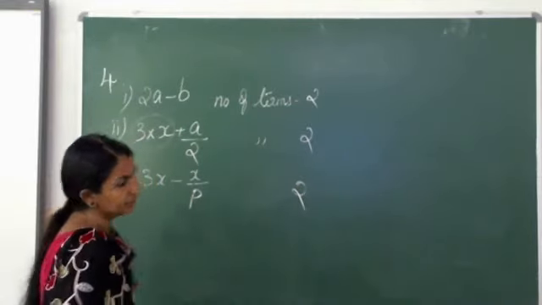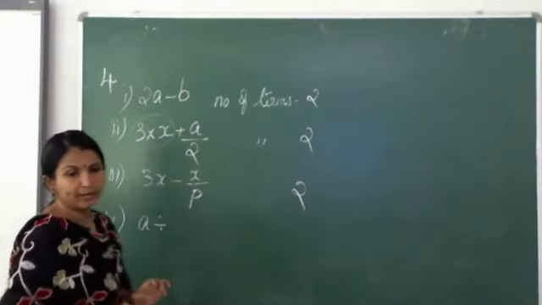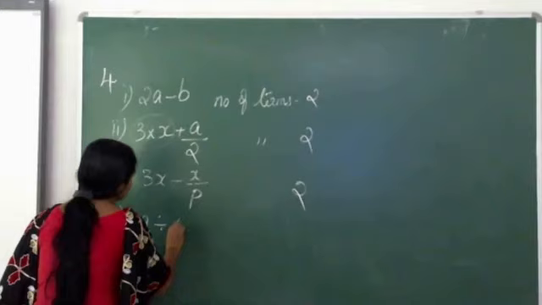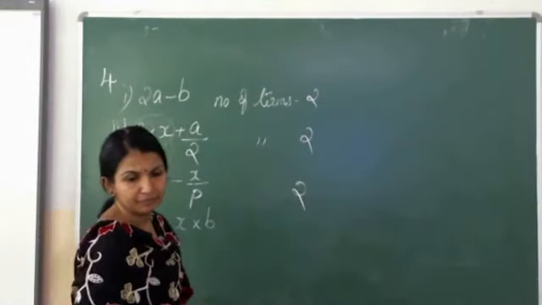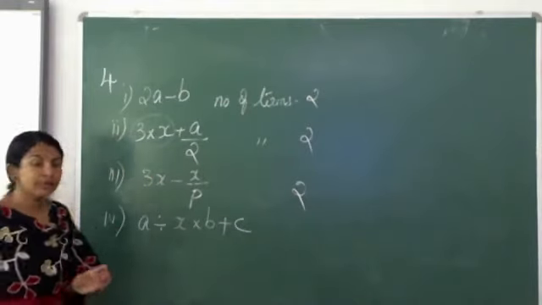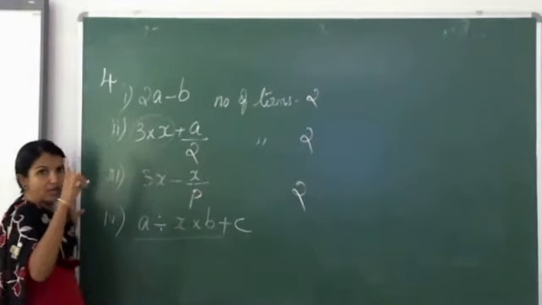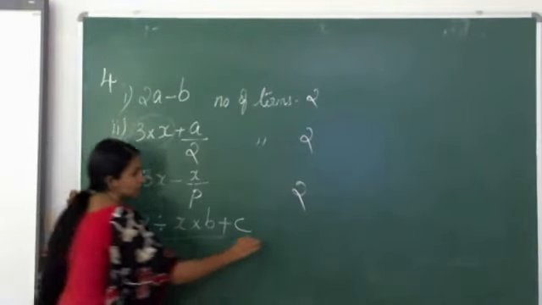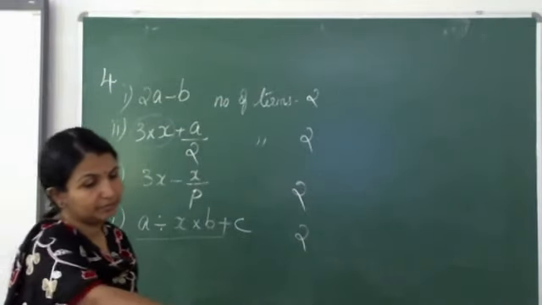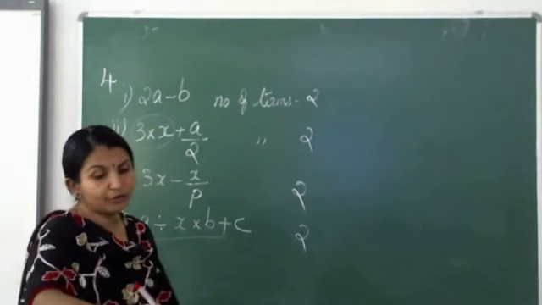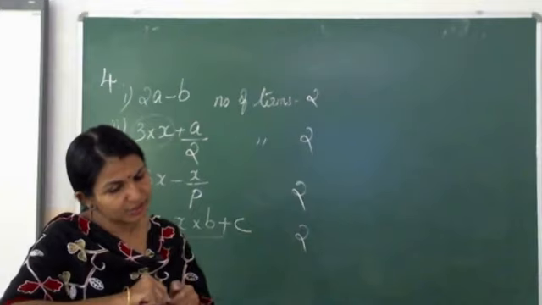Fourth one, a divided by x into b plus c. How many terms? A divided by x into b, all together one term. Then the second one. So total 2 terms. So till 4 we did. 1 to 4 we completed. 5th onwards homework. Okay.